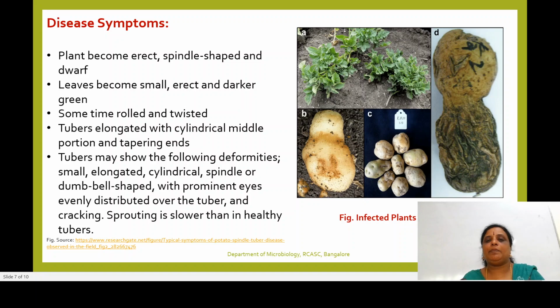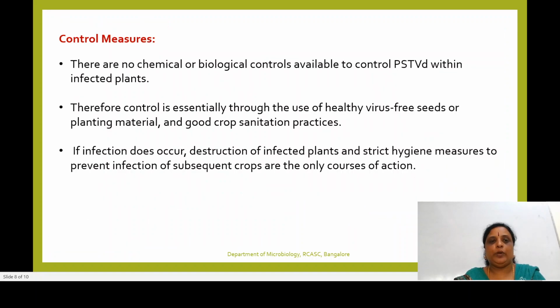So once again I will repeat, the plant shows dwarfism, the leaves become erect, twisted, rolled and darker green in color, and the tubers are elongated, spindle shaped, with conspicuous or prominent eyes, and cracking can be observed, and the sprouting of this tuber is slower than that of healthy ones. So these are some of the disease symptoms of this potato spindle tuber viroid.